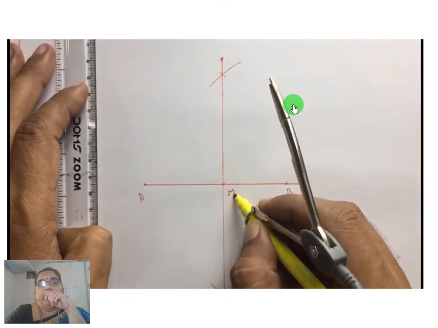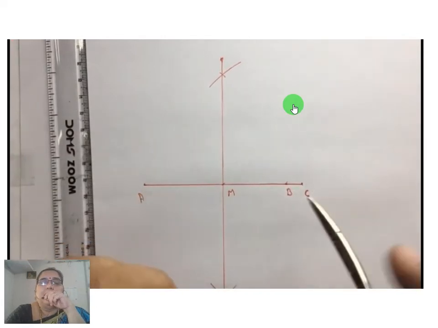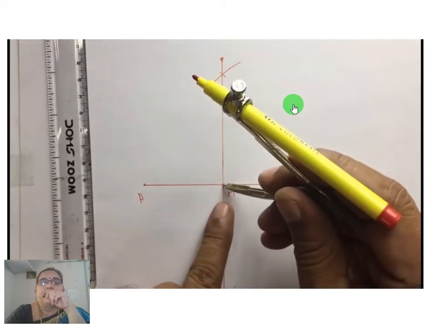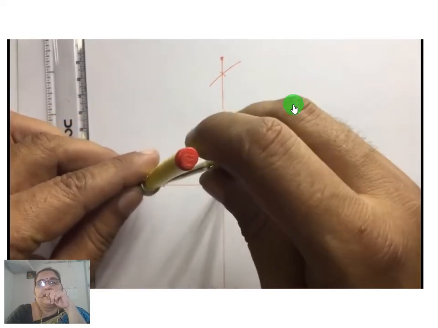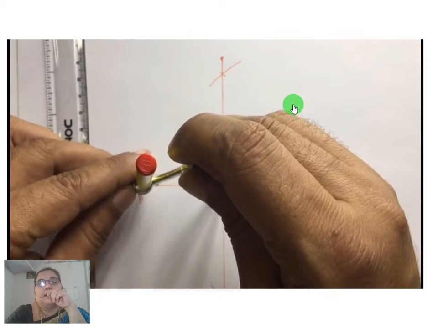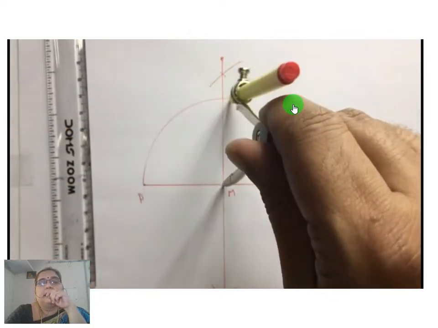The midpoint we denote by M. Now take M as the center and AM and MC as radius, and we construct one semicircle.